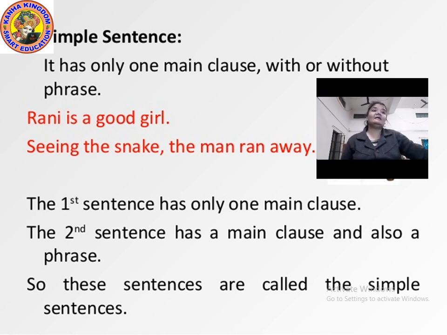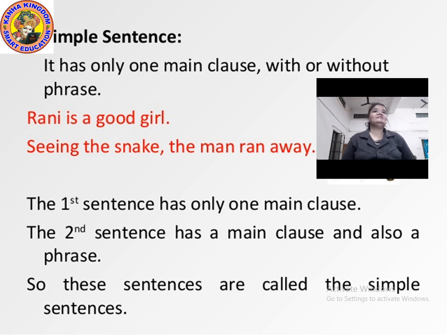What a simple sentence can have: compound subject, compound verb, single subject, single verb, single subject, compound verb, such kinds of things. Don't get confused. As you see the examples, you'll come to know about it. A simple sentence can be short, as I told you, but sometimes it can be long too, as we saw in the second example, seeing the snake, the man ran away, so long as they only have one subject and one verb combination.